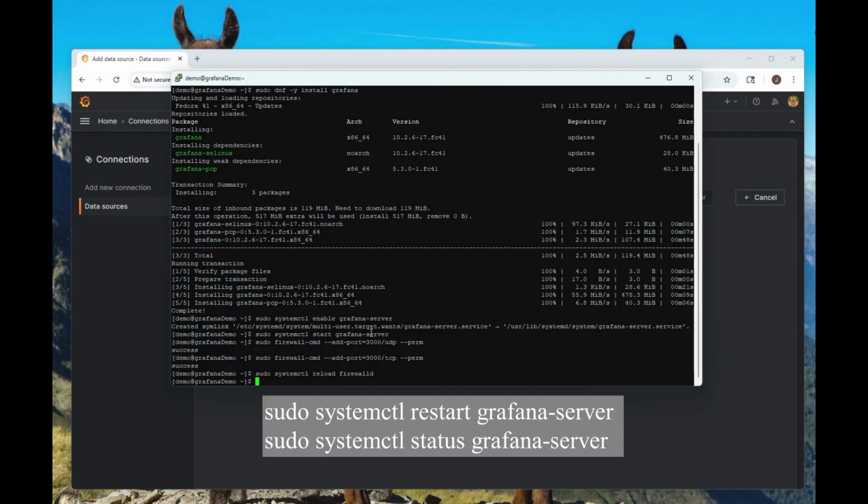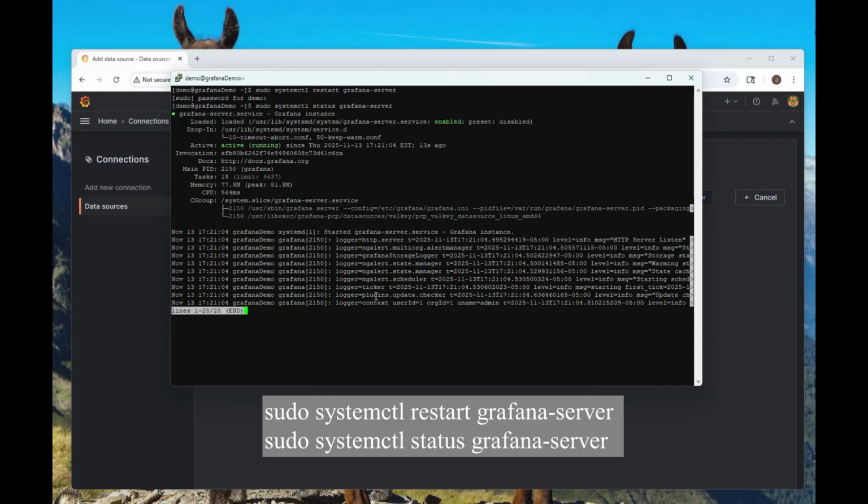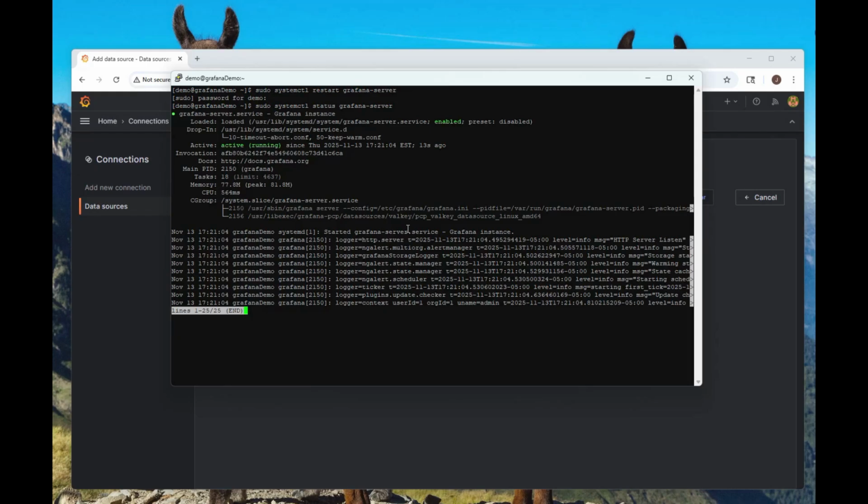So we'll do a clear, do a restart grafana-server. Enter. Put in our password. And let's do a status just to see if it started properly. And enabled, active, running. Looks good.